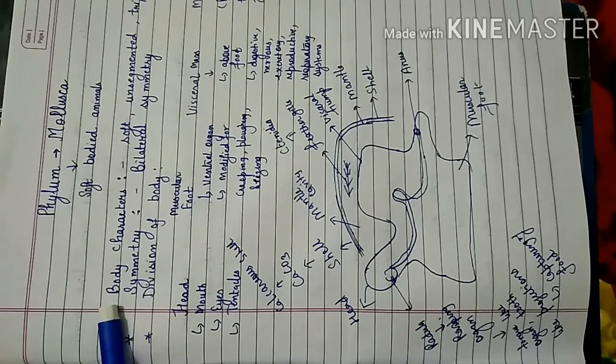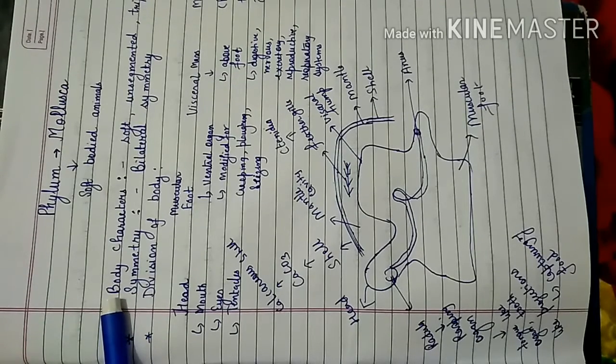Their body is soft and unsegmented. So the body is without segmentation and they have triploblastic nature. This means in their body there are three germ layers present, that is ectoderm, endoderm and mesoderm.